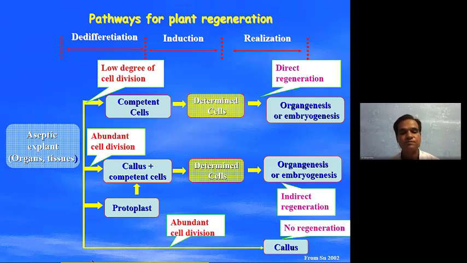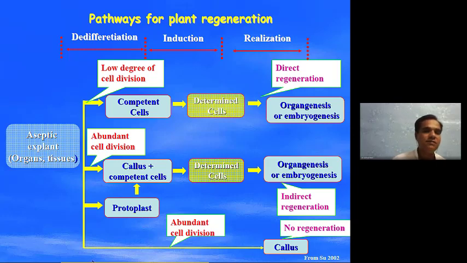Okay, so from the aseptic explant you can culture the callus, and from the callus you can isolate the metabolites, and those metabolites can be utilized for industrial purposes.